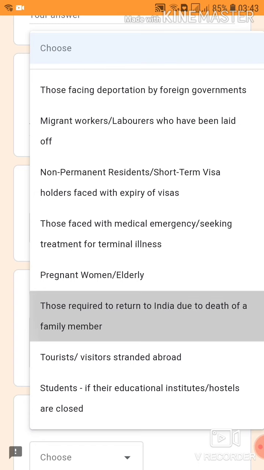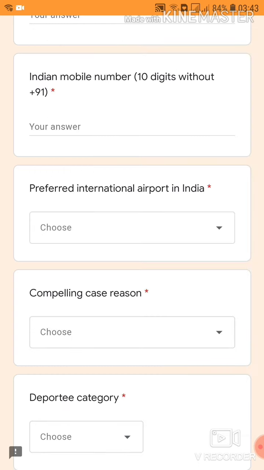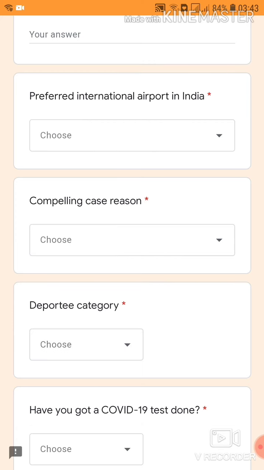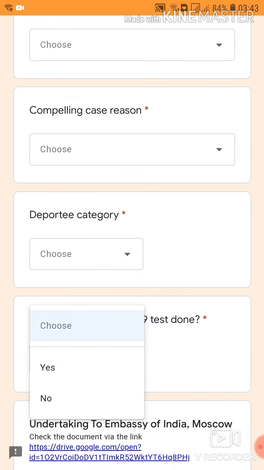You have to choose your category: student, professional, worker, or tourist, or visitor, or any cabin crew, or fisher, or others. You have to choose any of the following deported categories and say yes or no. That means whether you have done a COVID-19 test or not. If you have done it, then you have to write yes or no.